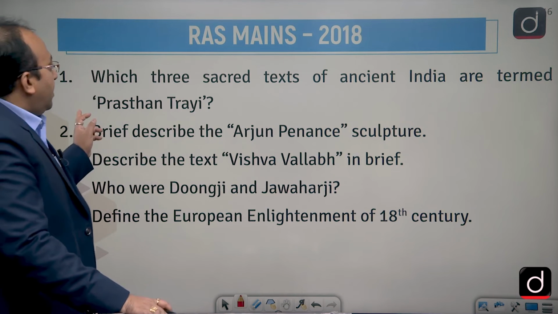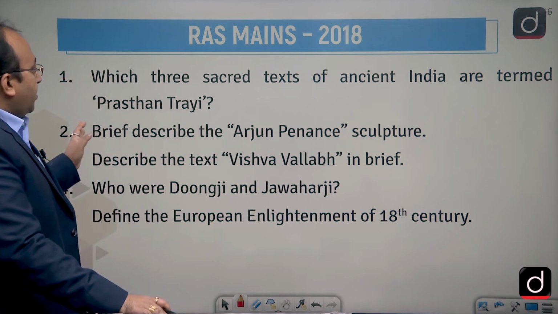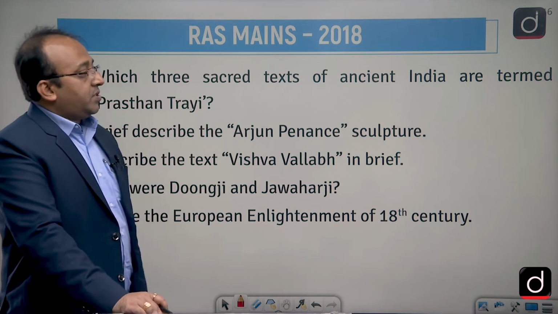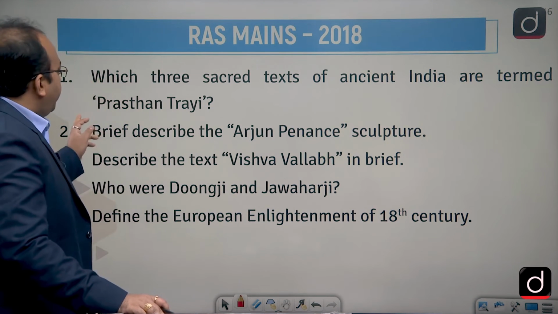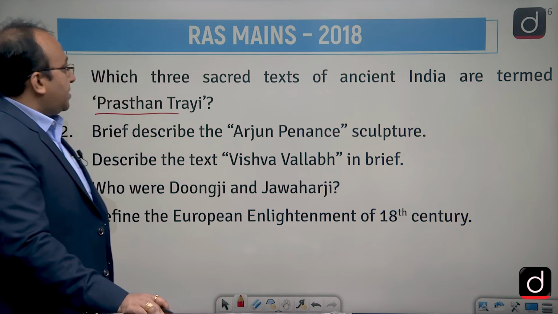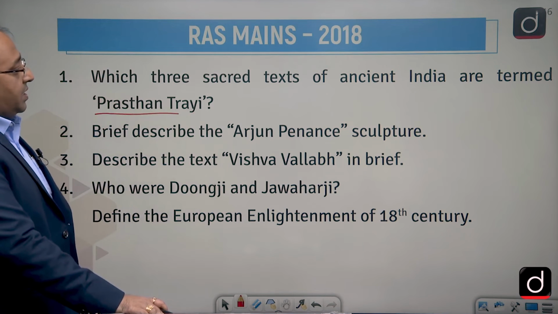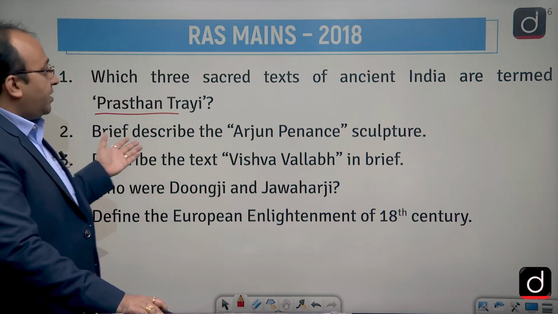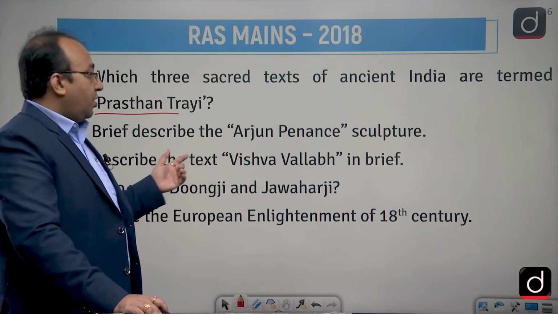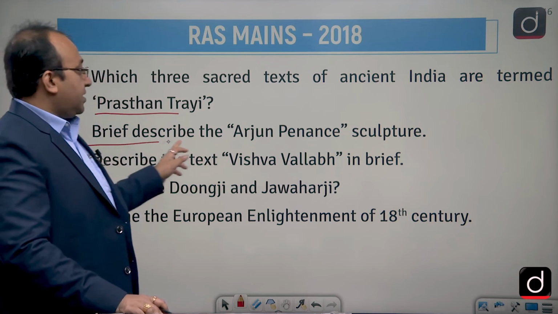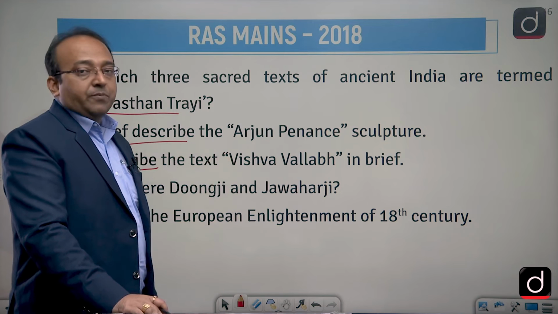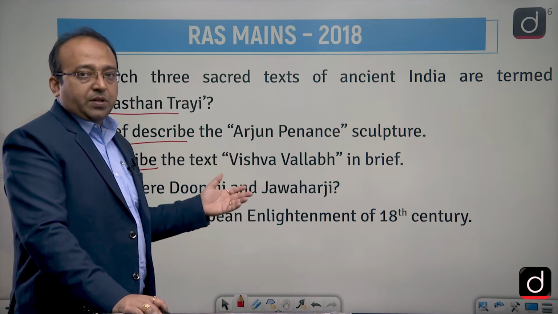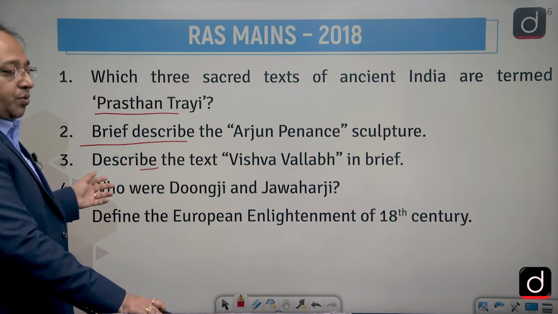Then in 2018, you can see the question was asked to you, which three sacred texts of ancient India are termed Prasthan Trayi? So, Prasthan Trayi was known to the Vedic literature. So, in that way, they have asked you exactly which all three Vedic literature was known as Trayi. Briefly describe the Arjuna penance sculpture. That's a very famous sculpture, especially in Mamallapuram, that has been asked to you.